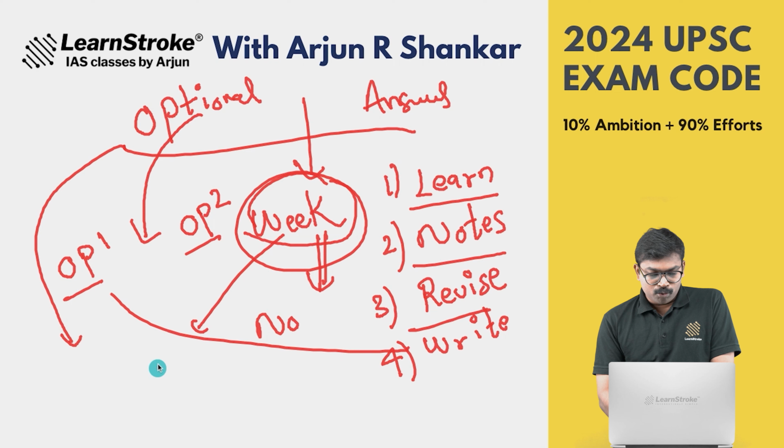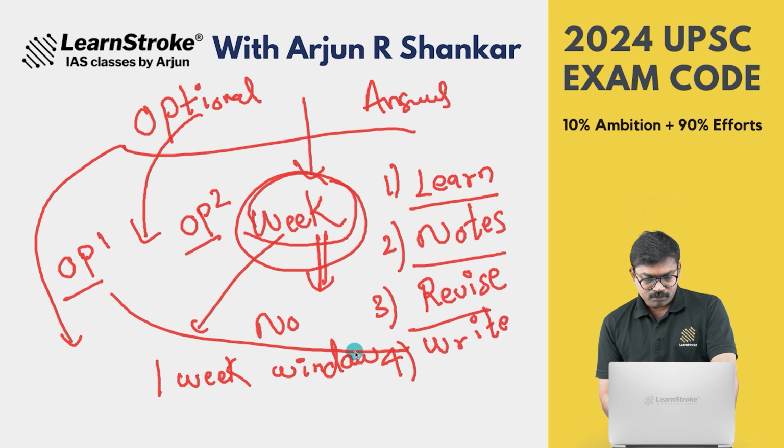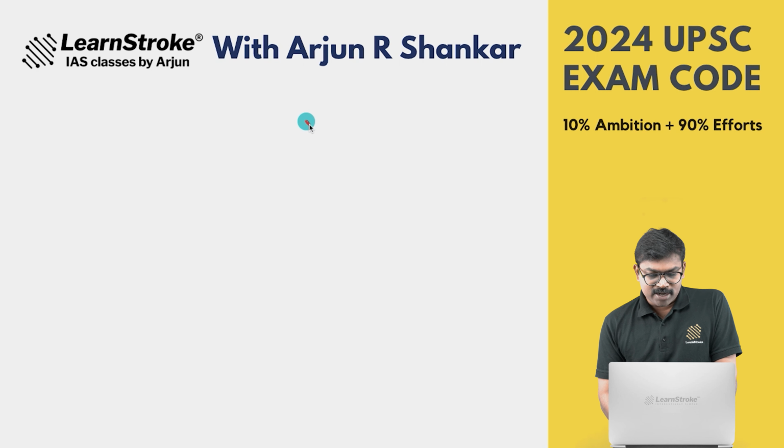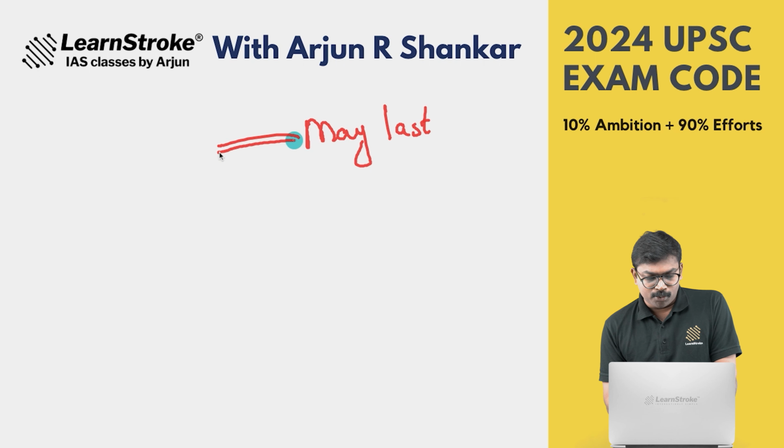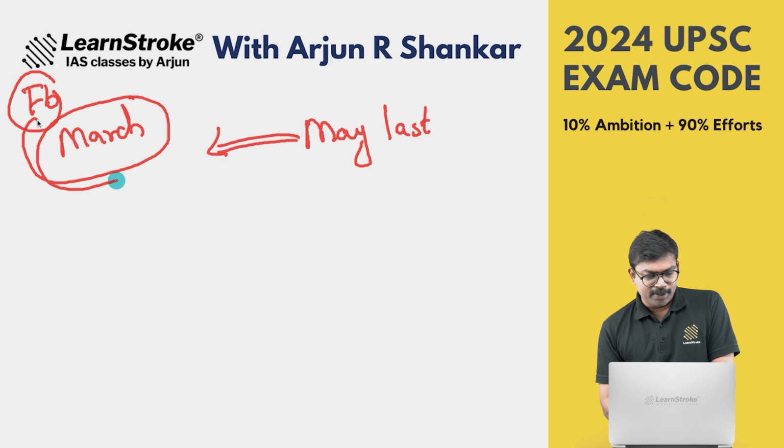So my humble suggestion is that there should not be any week without it. The week is the window. You can take a 1 week window, and complete it likewise, week by week. Imagine that the prelims examination is happening in the last week of May. Ideally, you can complete this schedule by going on until March, and by February you can actually slow down. By March, you can completely slow down.